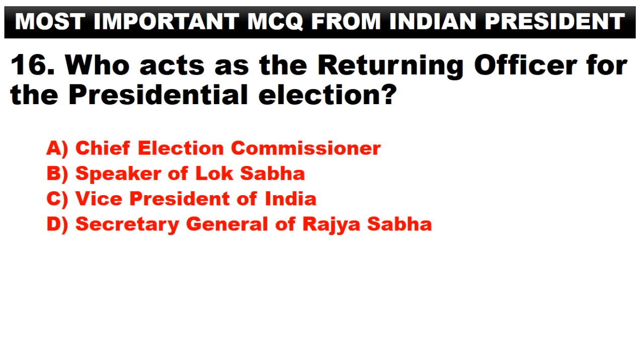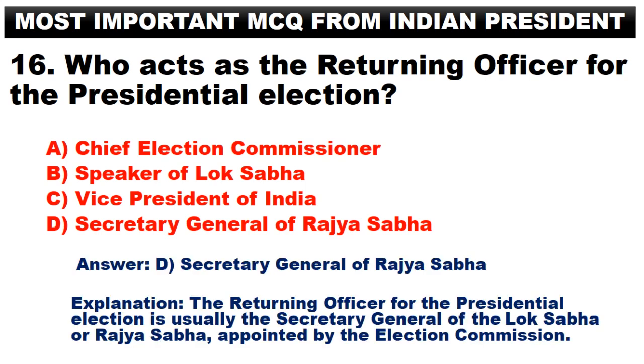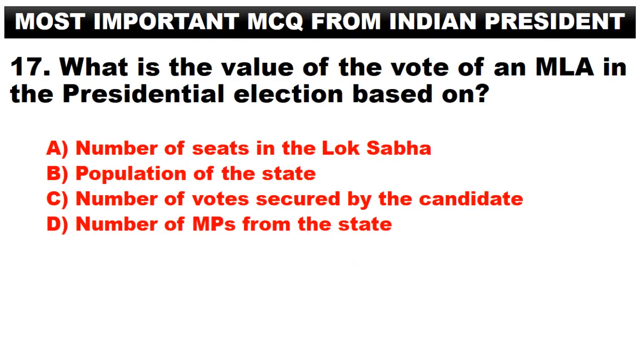Who acts as the returning officer for the presidential election? A. Chief Election Commissioner. B. Speaker of Lok Sabha. C. Vice President of India. D. Secretary General of Rajya Sabha. Answer. D. Secretary General of Rajya Sabha. The returning officer for the presidential election is usually the Secretary General of the Lok Sabha or Rajya Sabha, appointed by the Election Commission.